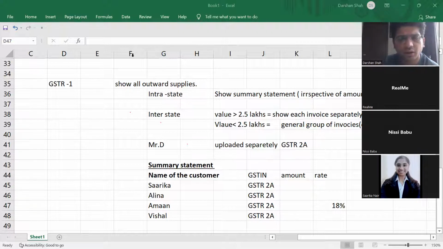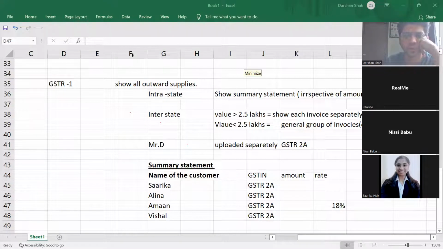Okay. Now the question is, if it's more state-wise, right? What is more? Alina, I didn't get your doubt. More than 2.5 lakhs is for interstate. For intrastate it does not matter.